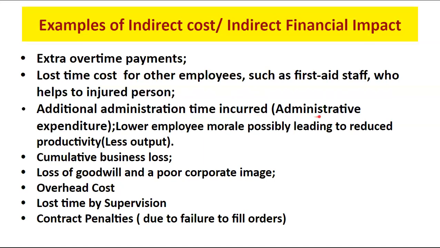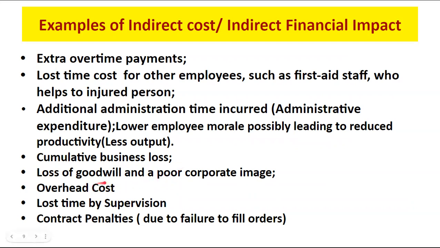Additional administration time incurred, like top management coming to the plant or site, like directors, middle level managers, human resource manager, health and safety professionals visiting the site again and again. Lower employee morale, because the accident happened, leading to reduced productivity. There will be less output. There will be cumulative business loss. That is also an example of indirect financial cost.